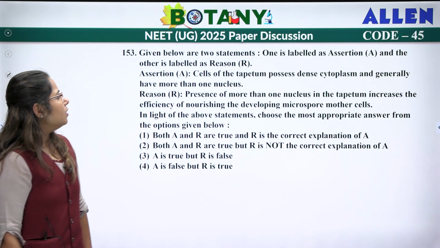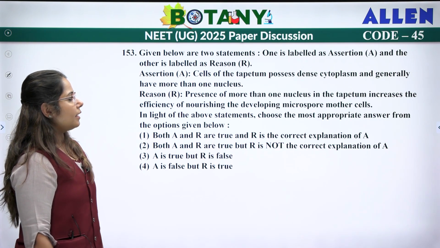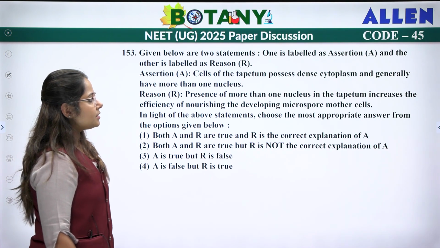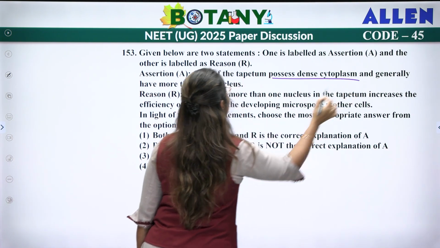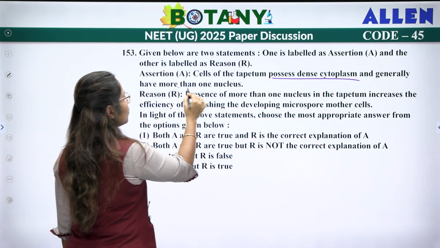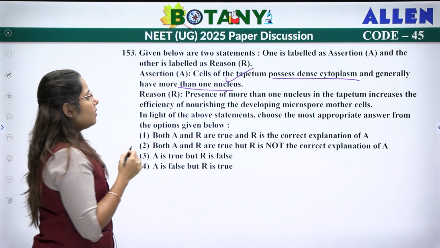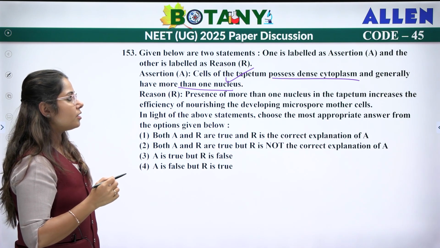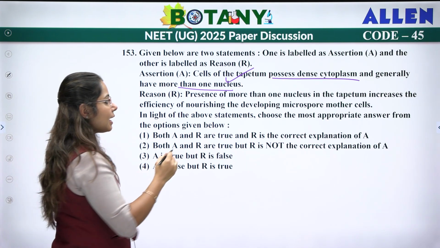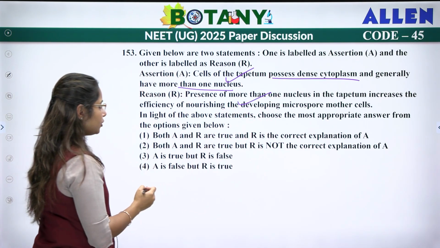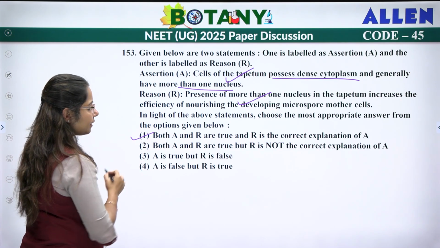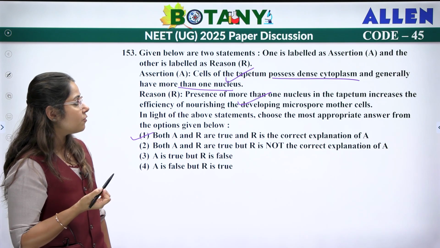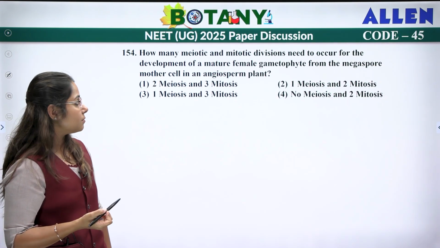Next. Given below are 2 statements, assertion and reason. The cells of tapetum possess dense cytoplasm and generally have more than 1 nucleus, which is correct. The presence of more than 1 nucleus in the tapetum increases the efficiency of nourishing the developing microspore mother cell. That is correct, and also the correct explanation. So both A and R are correct, and R is the correct explanation for A. That's why it increases the efficiency and therefore it becomes multinucleated.